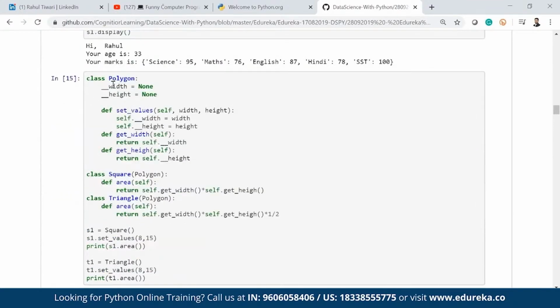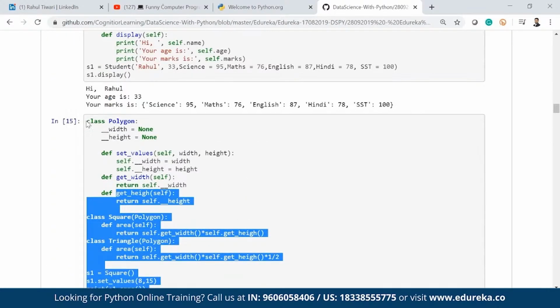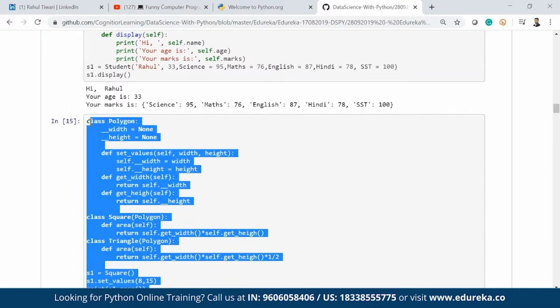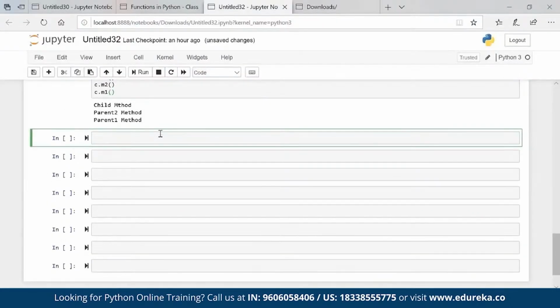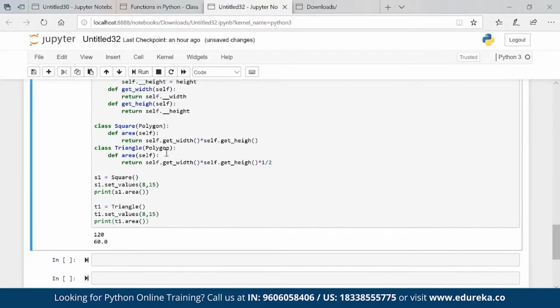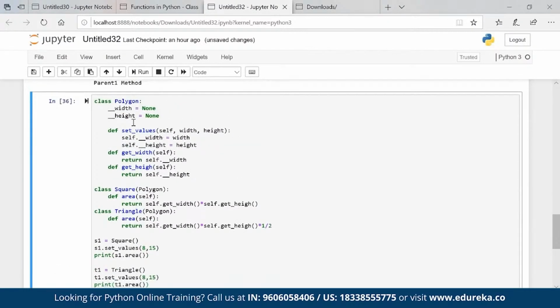Here is one example. Here you will understand the concept of encapsulation as well. This is underscore underscore width, underscore underscore height. This is nothing but my encapsulation. Basically, I am trying to make these private variables so that only this class will be able to access these variables. Okay, so that is encapsulation. I'll just copy this code. Okay, so now what we are doing here, we have created a class called polygon which has an input we have to pass.